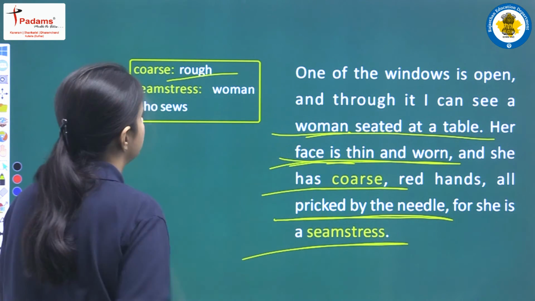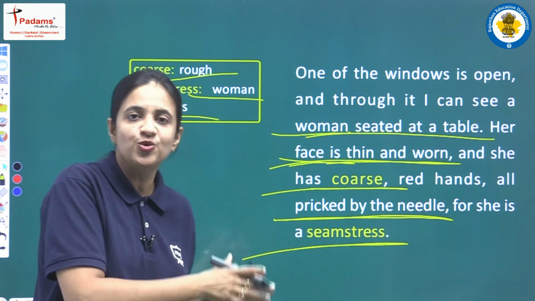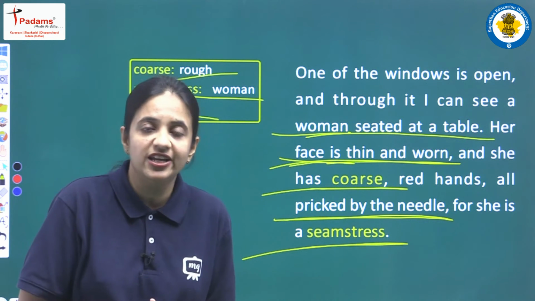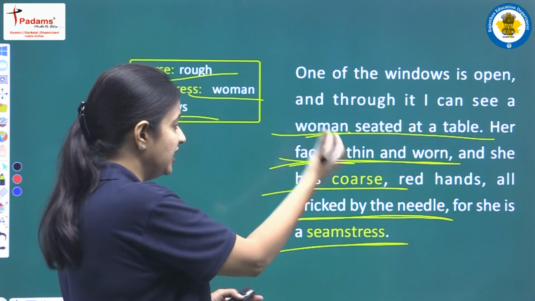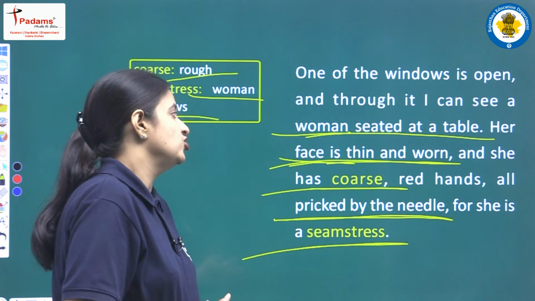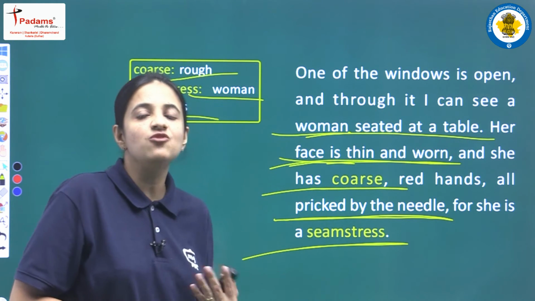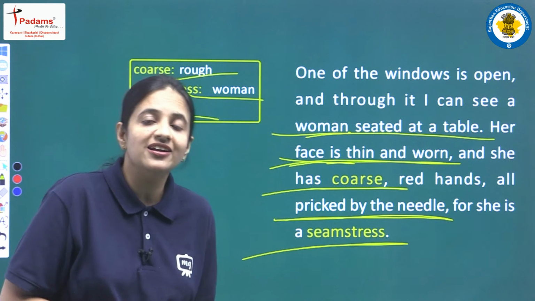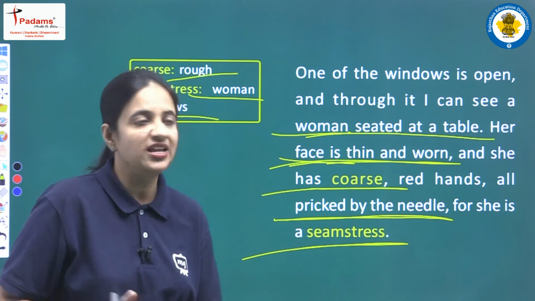So what does seamstress mean? Seamstress means a woman who sews. So that poor woman is a seamstress, she does embroidery. Because of that her hands are pricked by the needles, her hands are very rough and red, and her face is very thin, very tired. So that woman is very poor, very tired, and actually she is doing a lot of hard work, still she is very poor.